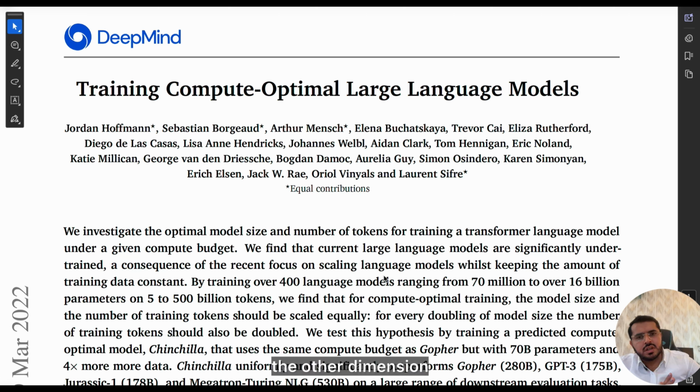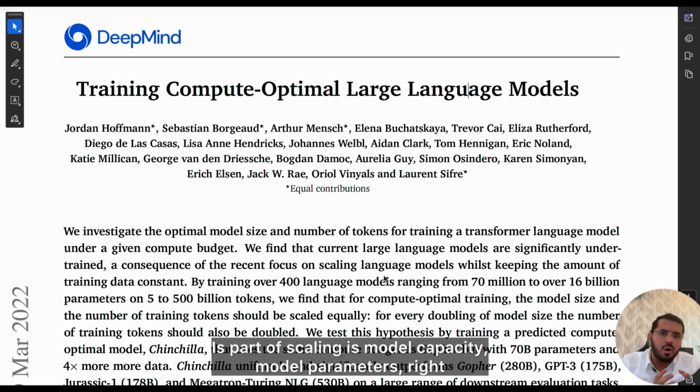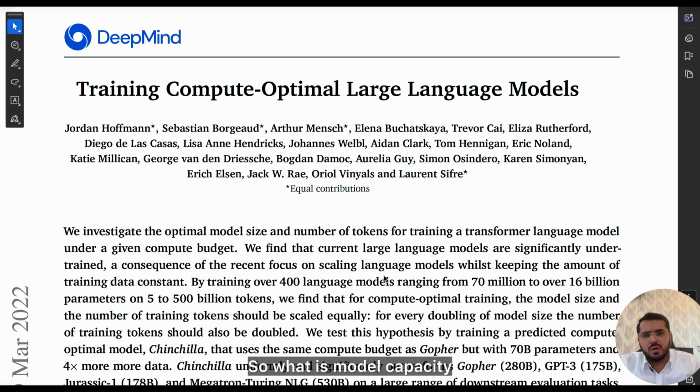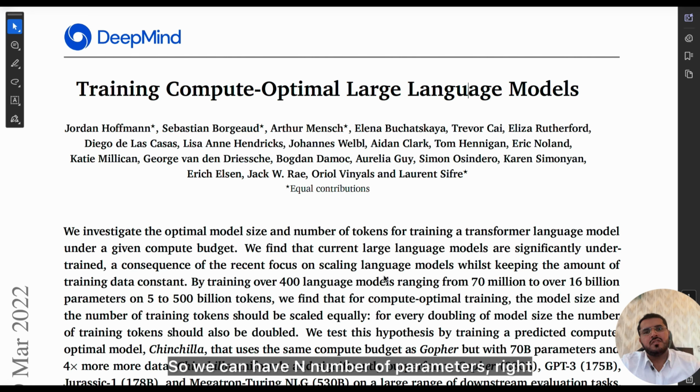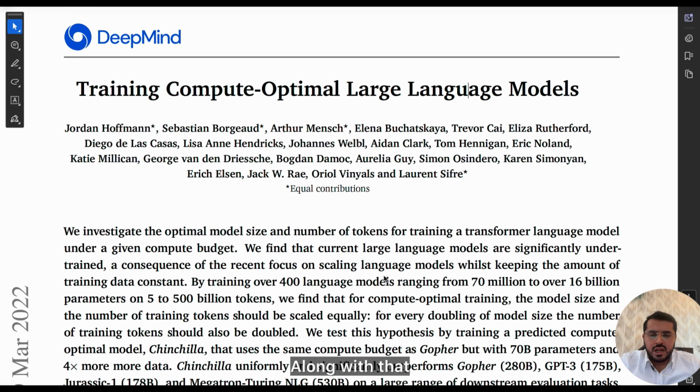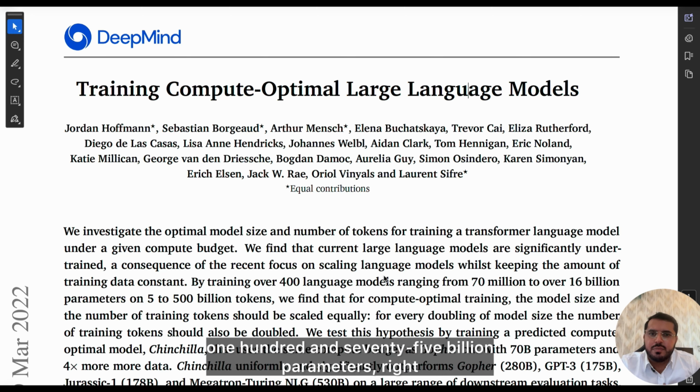The other dimension that is part of scaling is model capacity, or model parameters. What is that? It is basically the number of parameters a model has. For y equals mx plus c, a simple model has two parameters, m and c. We can have n number of parameters. GPT-3, which came out at that time in 2022, had 175 billion parameters.